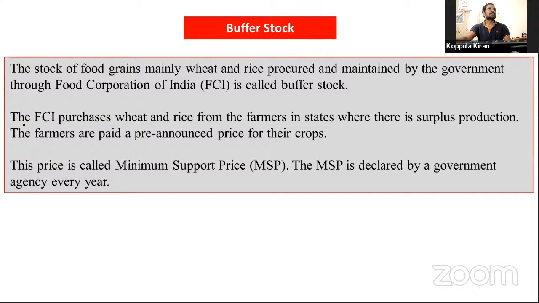Next, the FCI purchases wheat and rice from the farmers in states where there is surplus production. The farmers are paid a pre-announced price for their crops. When the central government procures the food grains from the farmers, the price for those crops is already declared. That pre-announced price is known as the minimum support price.